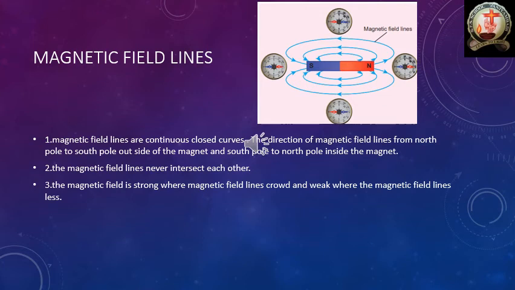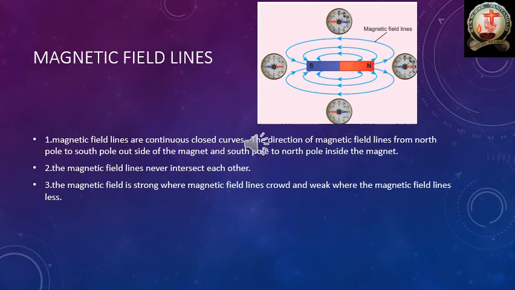Like that, here also the magnetic field is in the form of magnetic field lines. Here I placed a magnet, and that magnet has some amount of magnetic field around this region. That magnetic field I indicated in the form of magnetic field lines.